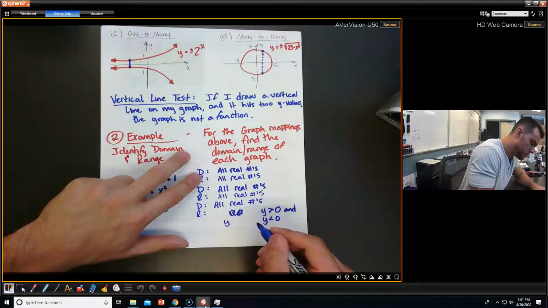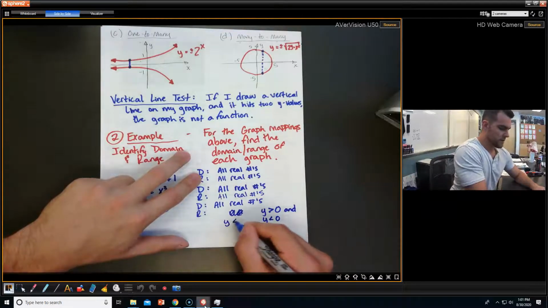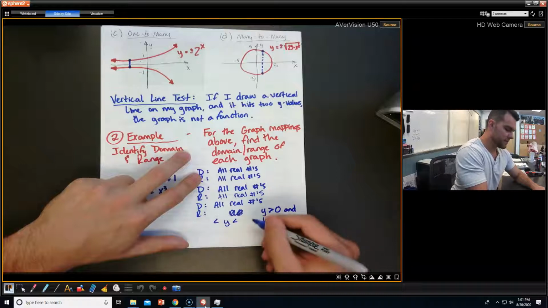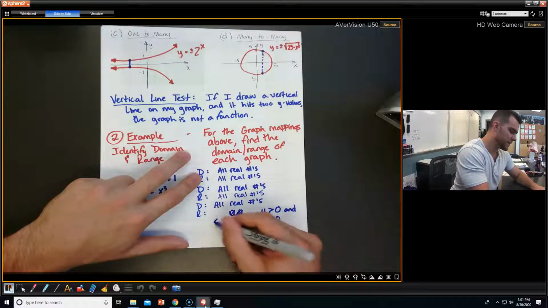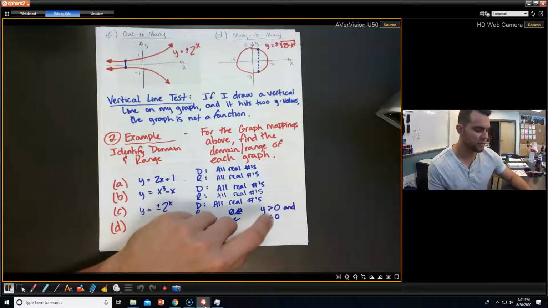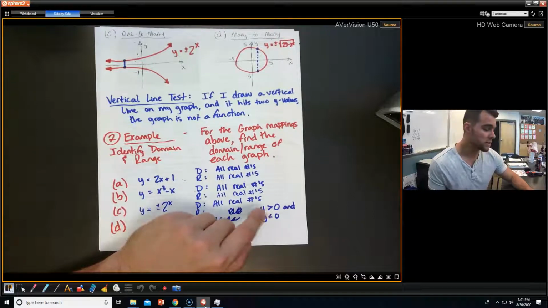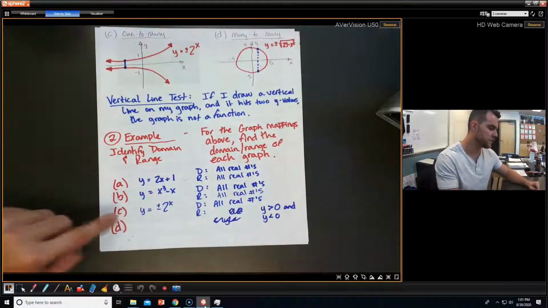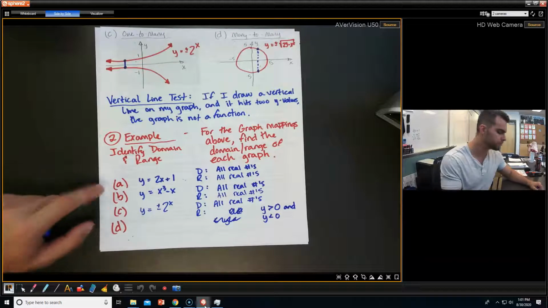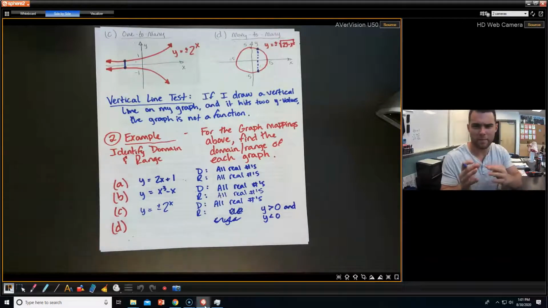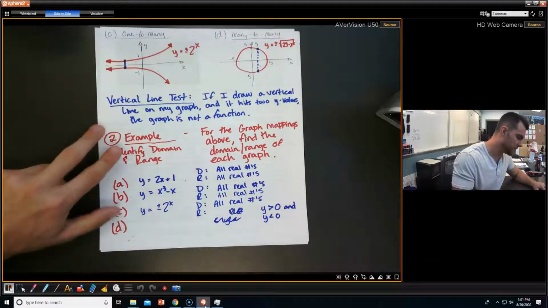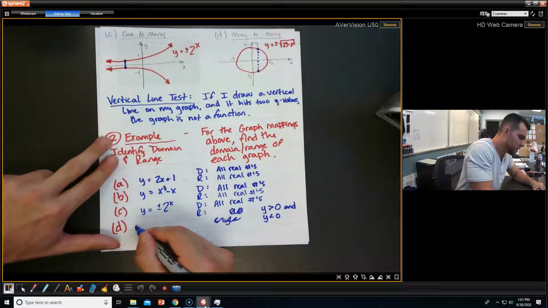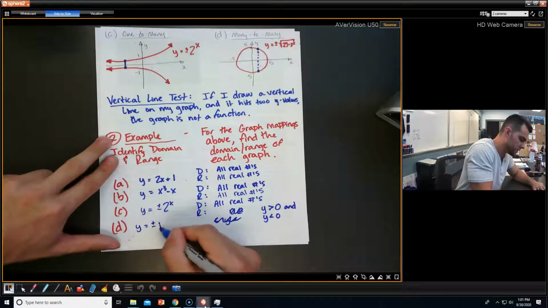Let's see, something like that. No, I think that's actually how you have to do it. I don't think we can get anything different than that, right? So it has to be greater than 0, and it can also be less than 0, okay? But it'll never equal 0. So that is the range for C, all right? I was trying to see how I can combine it. Couldn't combine it, okay?